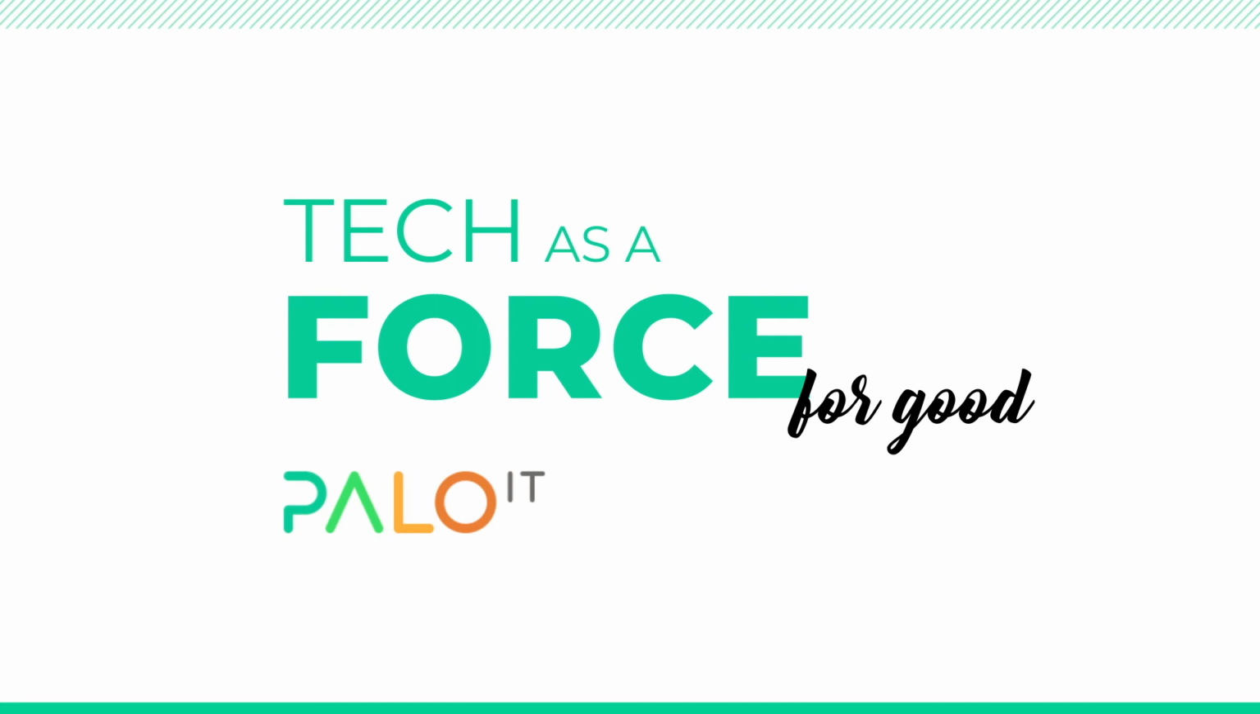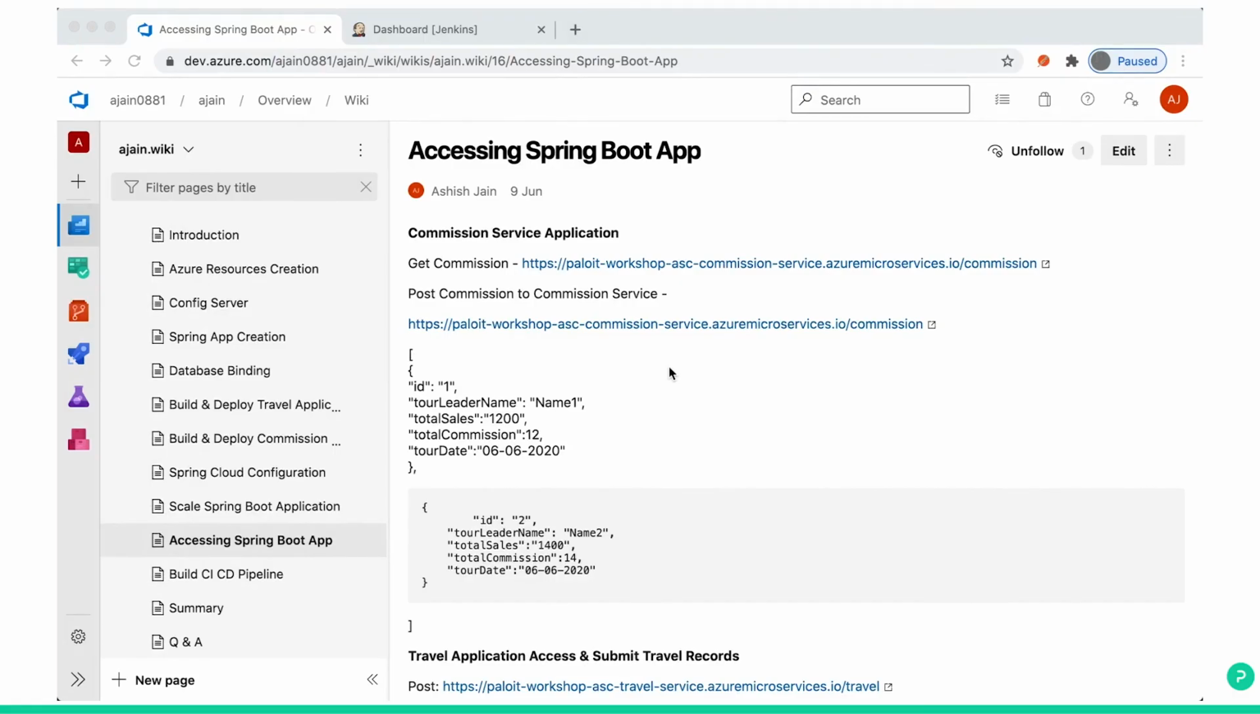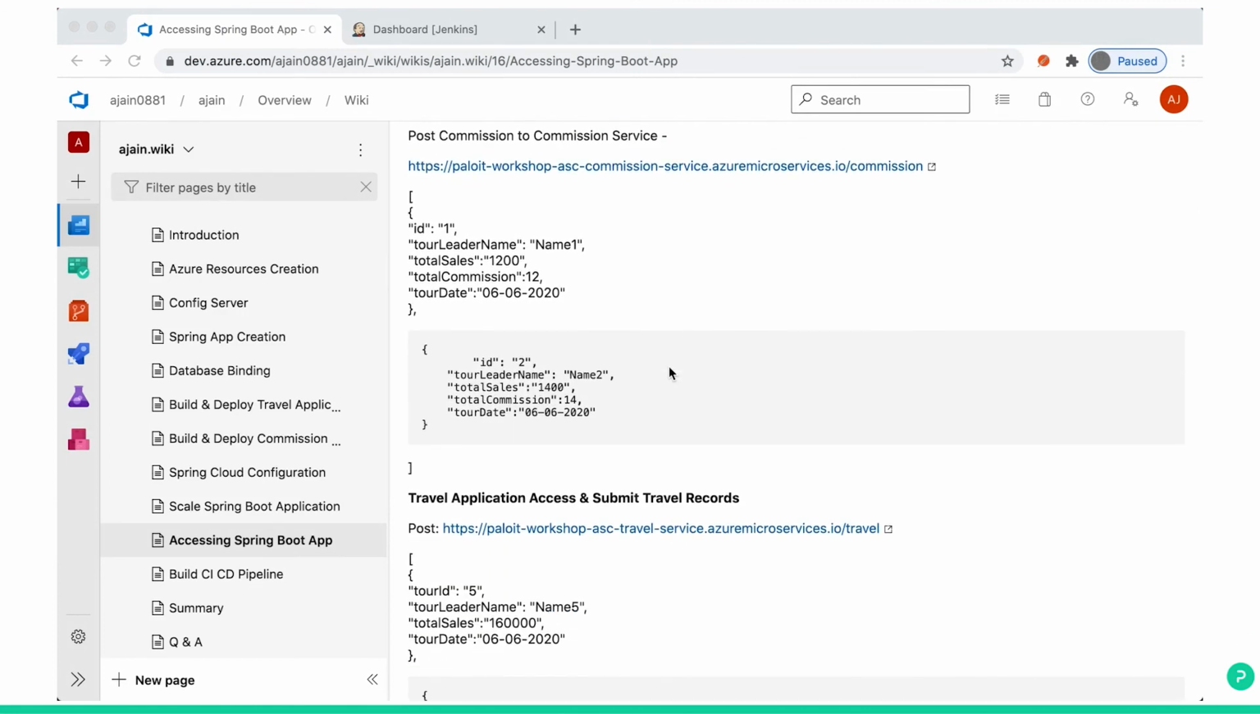Come to the last section. We already tested our application, commission service, travel service, and then we have seen the database also. We can play around with the application and then check the Azure portal and database and with different APIs like GET and POST to see the result and upload the tour records. Next final section is CI and CD.